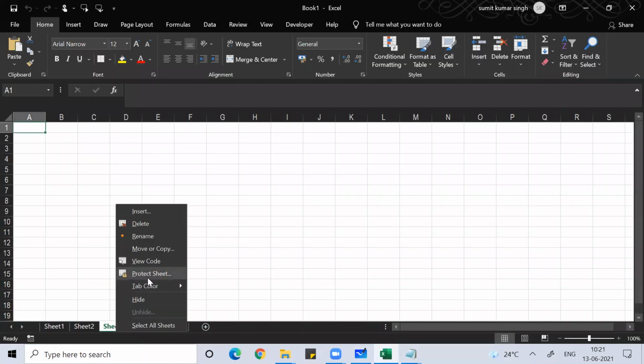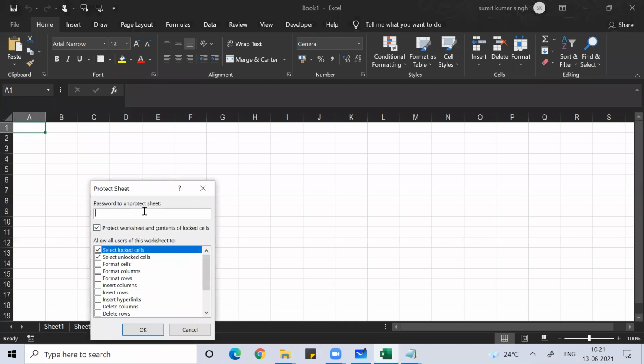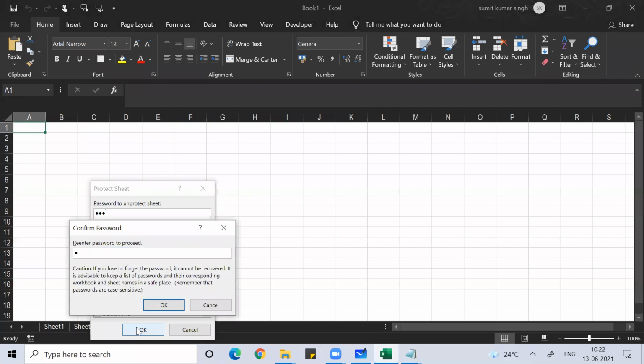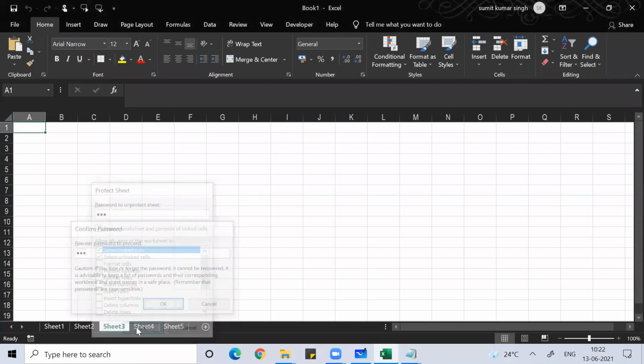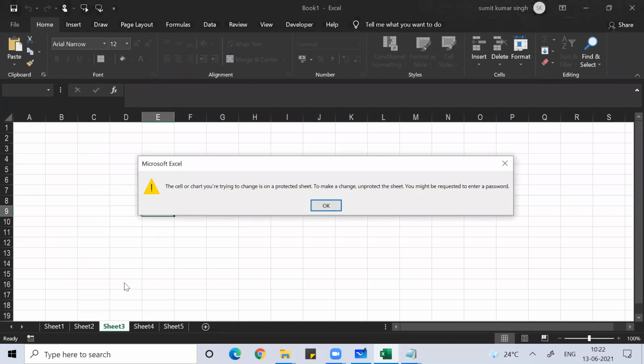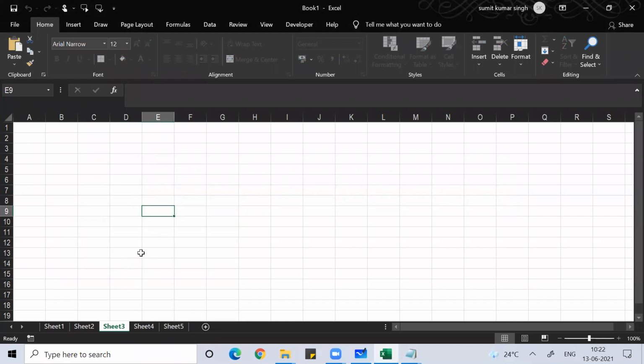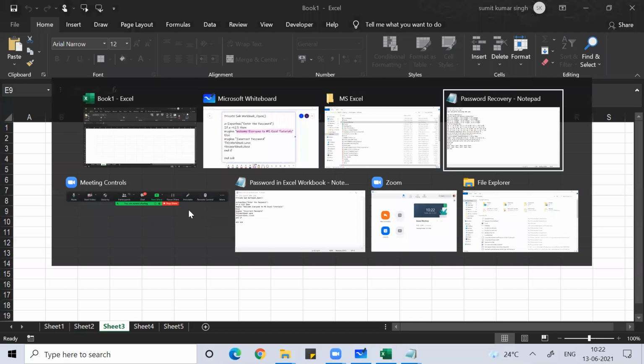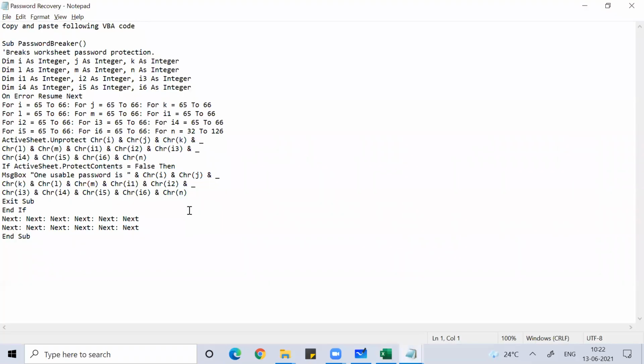You can right-click and protect sheet, and there you can put a password, ticking all the options which you want the other person to be able to do, and put a password like 1 2 3. Now nobody can do anything in this sheet without putting that password. To recover that password, in case you forget it, this is the program.